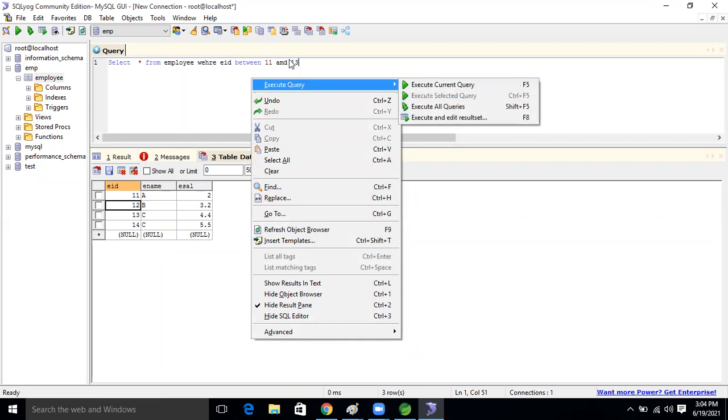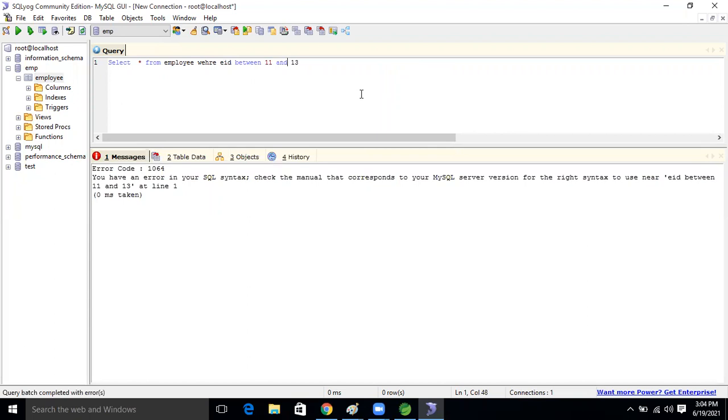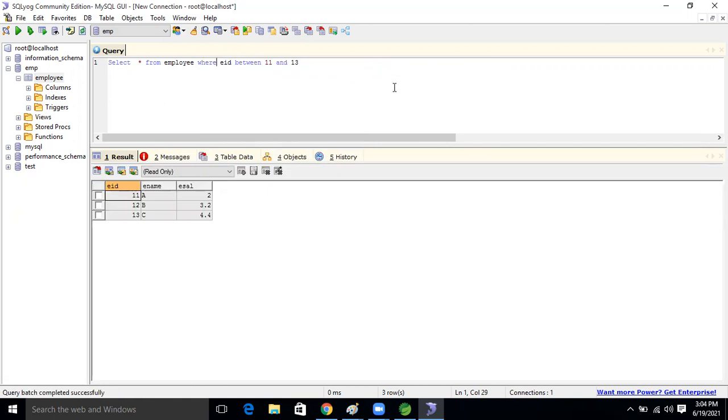There is a spelling mistake in WHERE. Yes, good. See, the 14th record is not coming, right? The 11th, 12th, and 13th records are coming now, or not, guys? Yes.